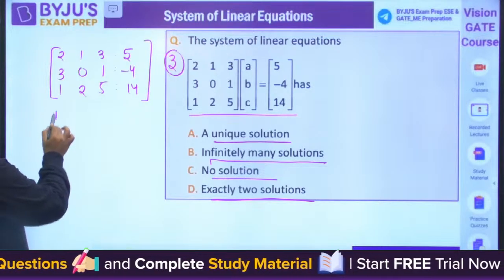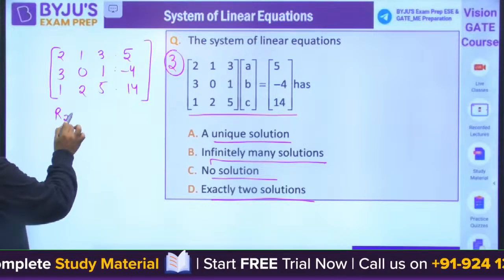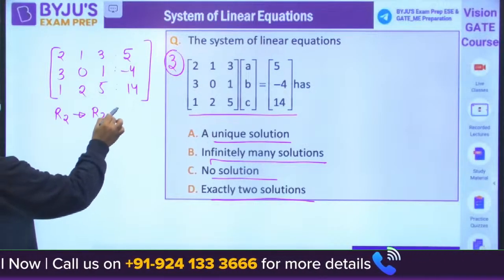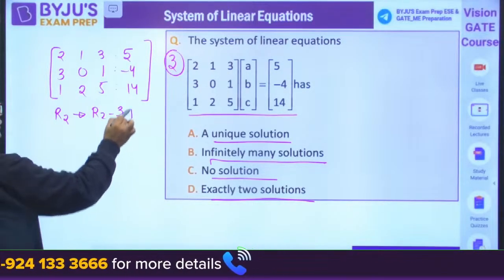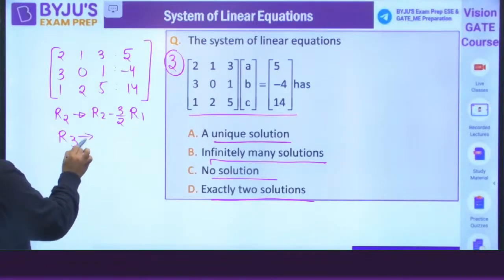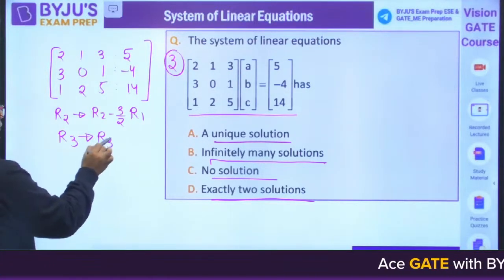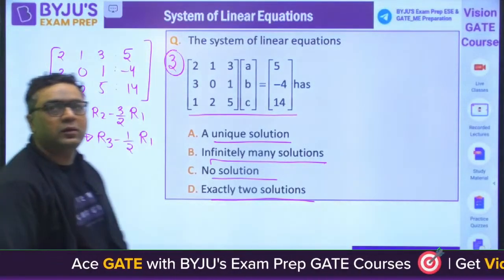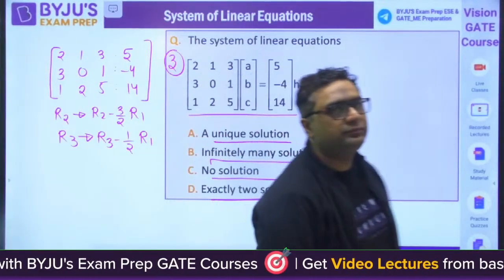So you can say R2 is operated R2 minus 3 by 2 R1. R3 is operated. We are going in the standard way.